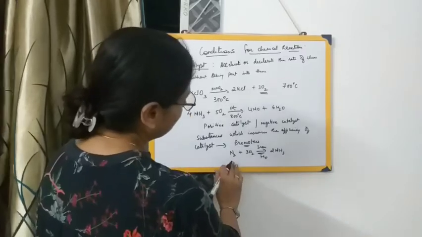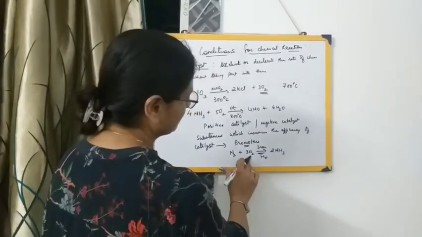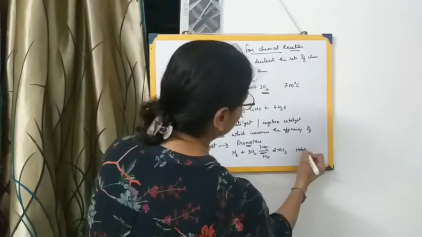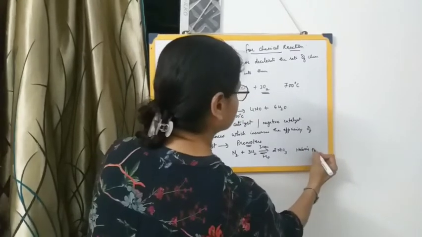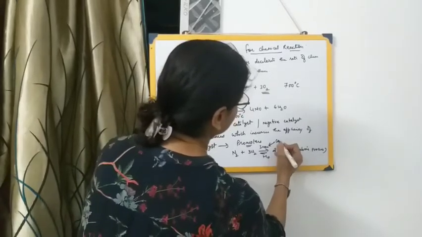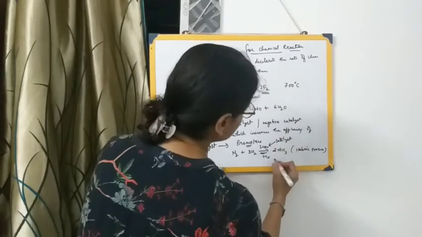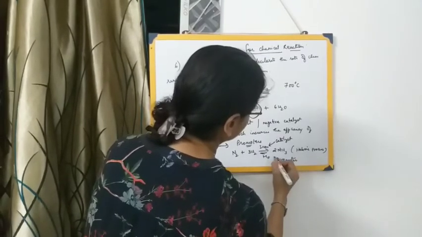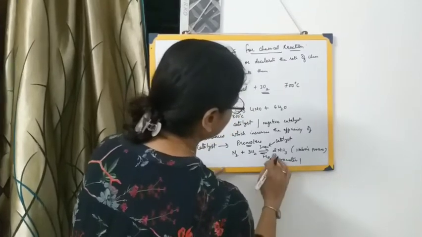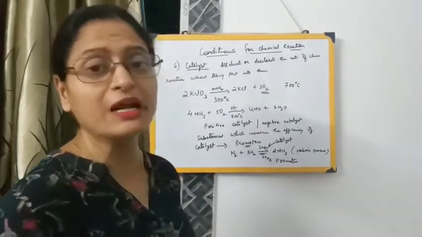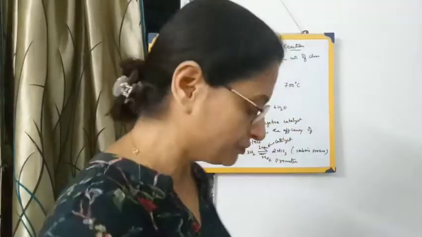So a very good example of this is nitrogen and hydrogen reacting together to form ammonia in the Haber's process, where we are using iron as a catalyst, and molybdenum is a promoter. Clear? Is it okay, students? That is, certain reactions require only catalyst, but there are certain reactions which require both catalyst and promoters.